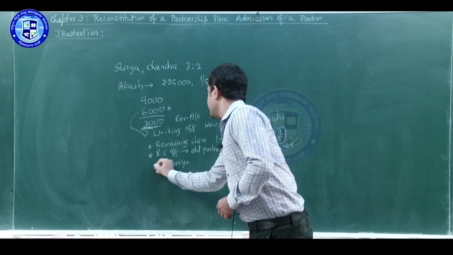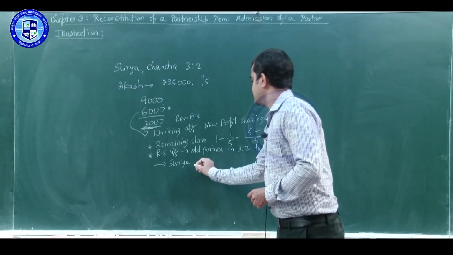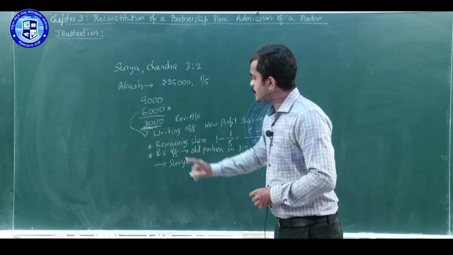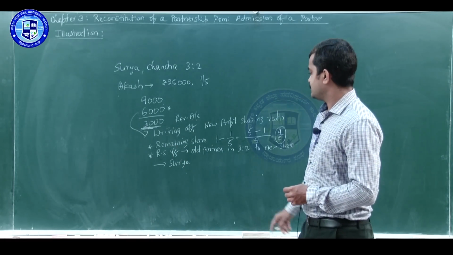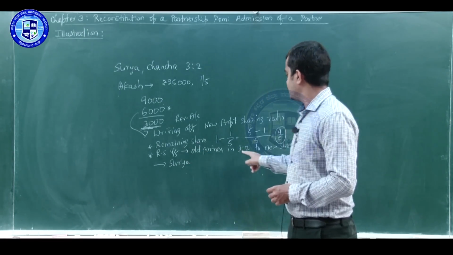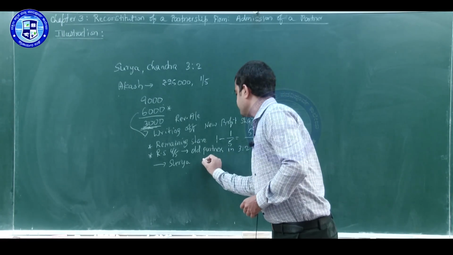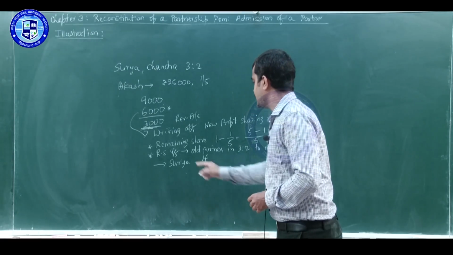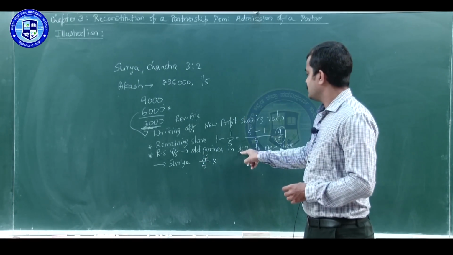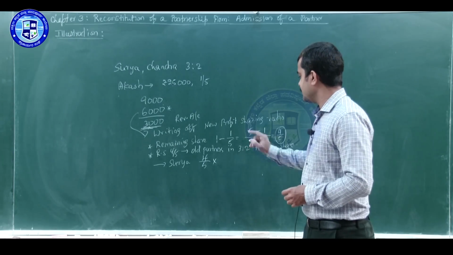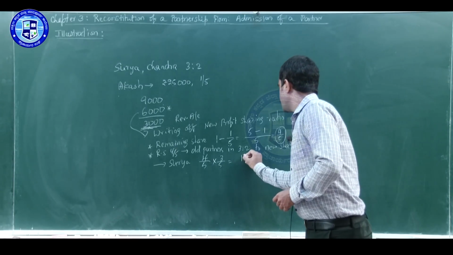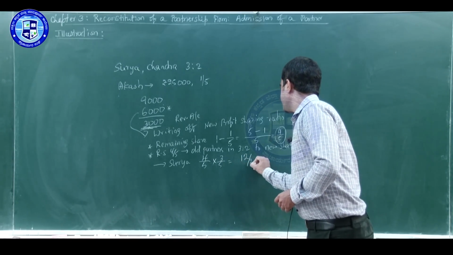So in the case of Surya, what we have to do? We have to take the remaining share of the firm and distribute it in their old ratio. His new share will be the remaining share 4/5 into his share in the old ratio 3/5, which is 12/25.